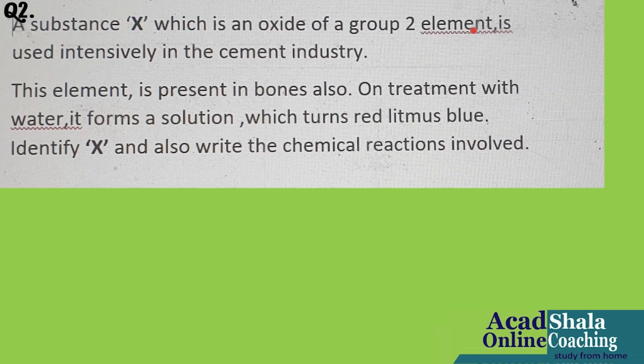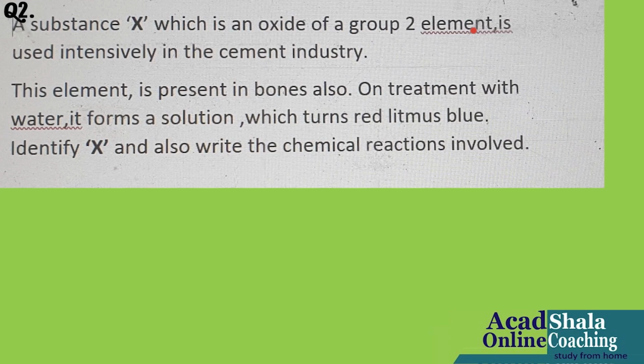So a substance X, which is an oxide of a group 2 element, is coming under group 2. This element is used intensively in the cement industry. If you know this group 2 element, you will come to know which element this is. One more hint is given.